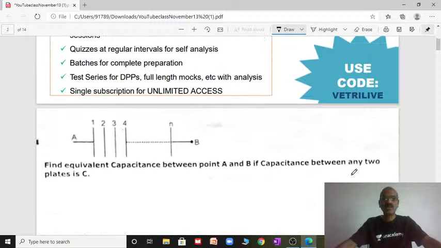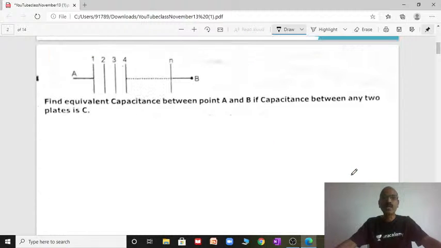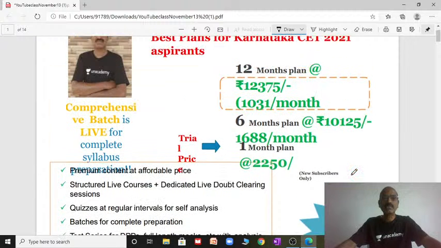So today I am going to explain the important concept of capacitor.